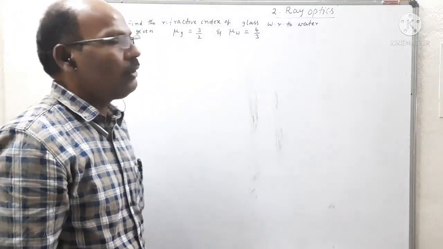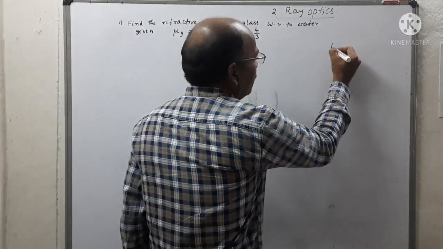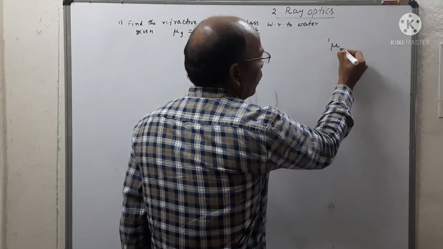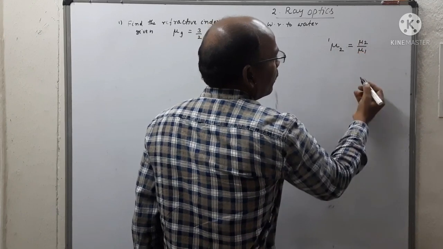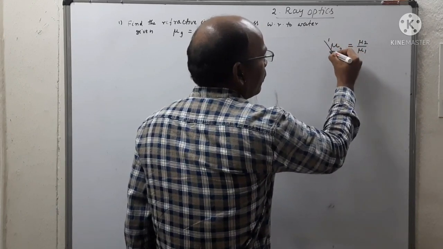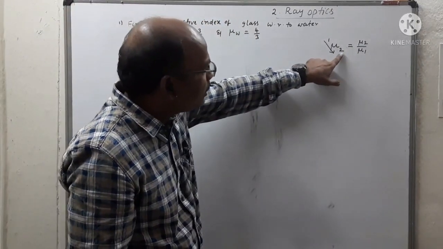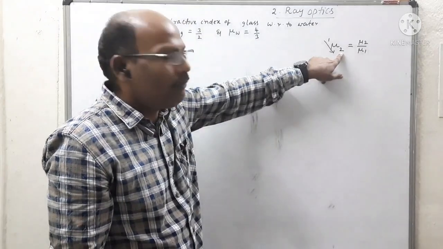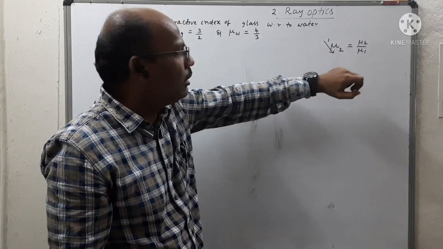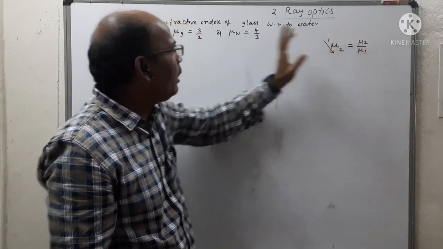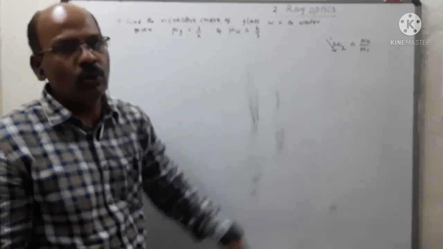We know the relative refractive index of one medium with respect to another: when light travels from 1 to 2, this is mu2 by mu1. This is the relative refractive index of the second medium with respect to the first one. Similarly, we find the refractive index of glass with respect to water.